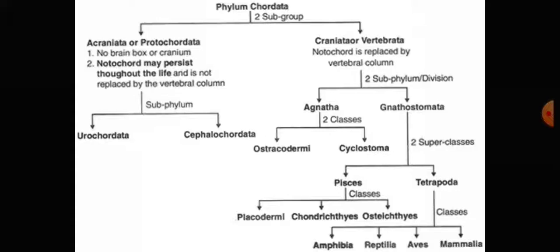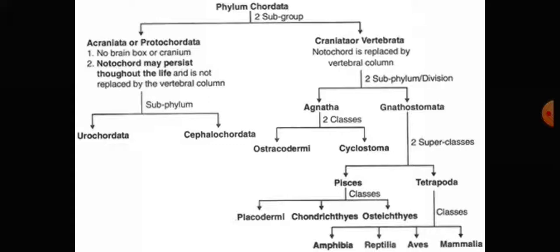This single envelope cell performs all the activities of the animal, like digestion, circulation, excretion, respiration and reproduction.